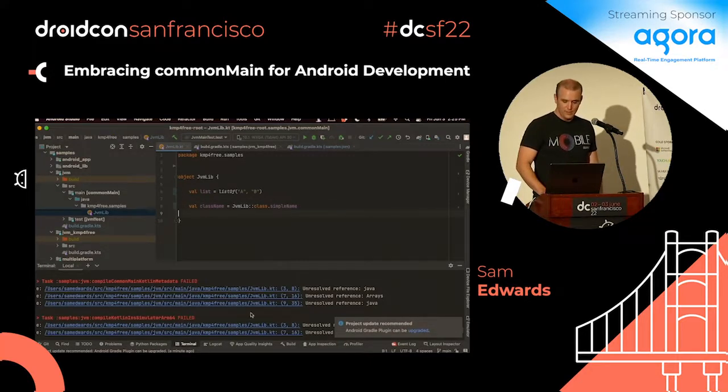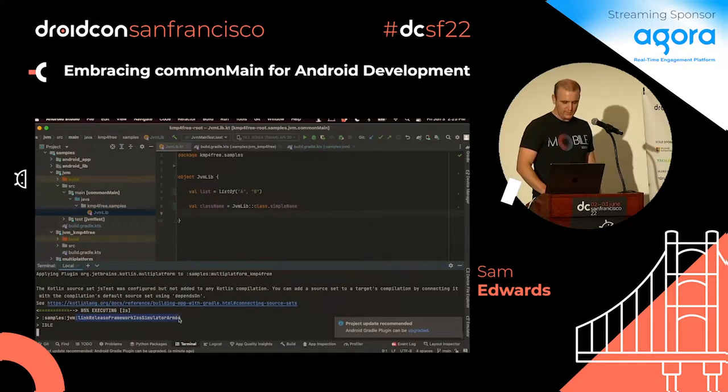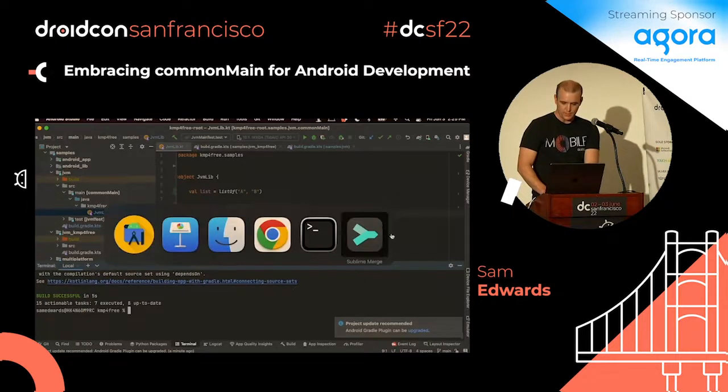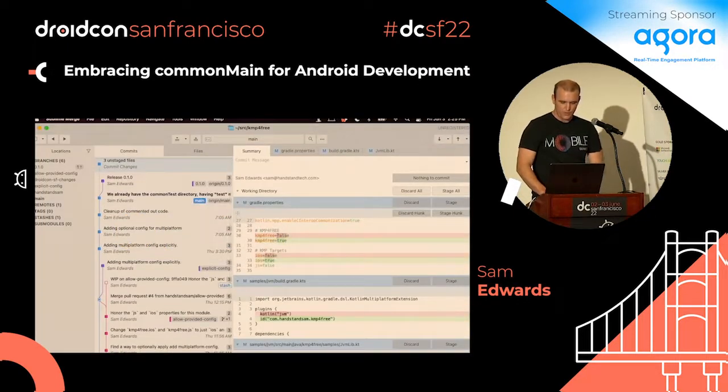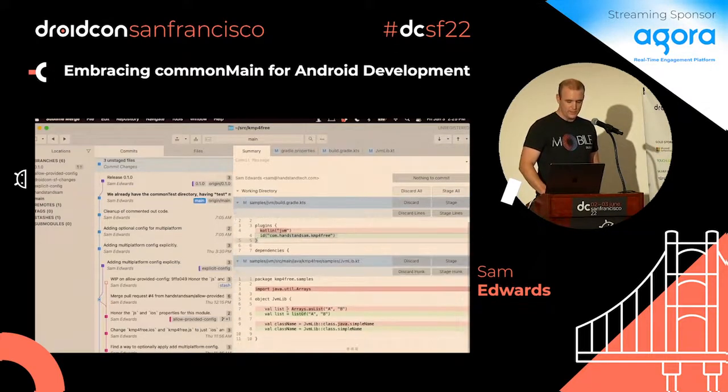So now I can go ahead and run it down here and watch our Gradle stuff. Ooh, linking debug framework for iOS. So we just took a normal Java project, and let's look at our Git history here. We flipped on KMP for free to true, flipped on iOS. All we did is a one-line change, and then we updated our code. And now we have multi-platform code. We have common code. And so I could go ahead and commit this now.